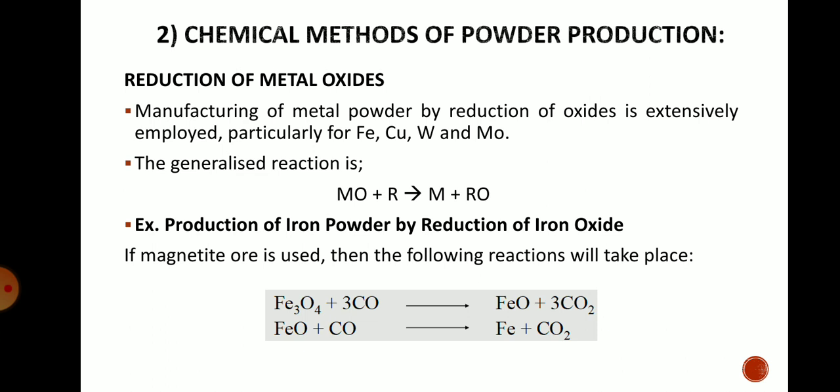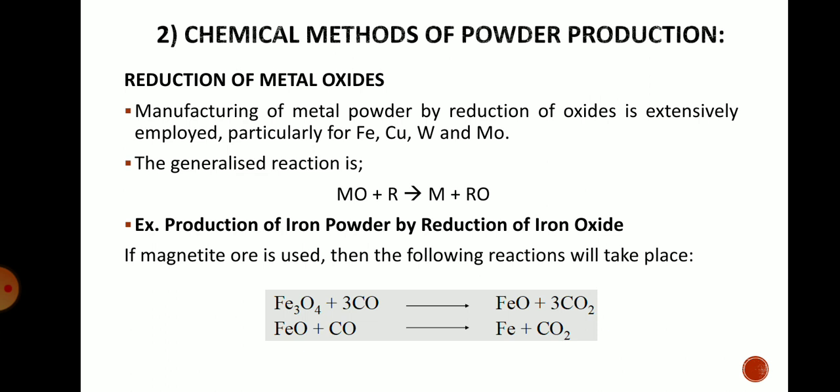One example is also shown here, production of iron powder by reduction of iron oxide. If magnetite ore is used, that means Fe3O4, it is reacted with some kind of reactant. If the magnetite ore is reacted with limestone, then the following reaction may occur, that is Fe3O4 plus 3 CO. Limestone is a reactant used here, and the ore is one kind of metal oxide ore, and from that metal oxide we are extracting or removing small particles of iron.